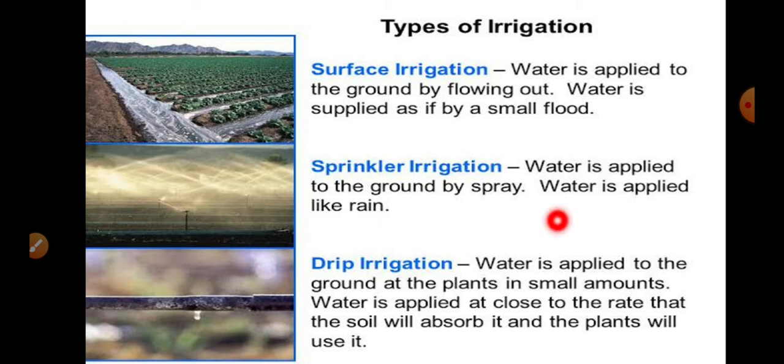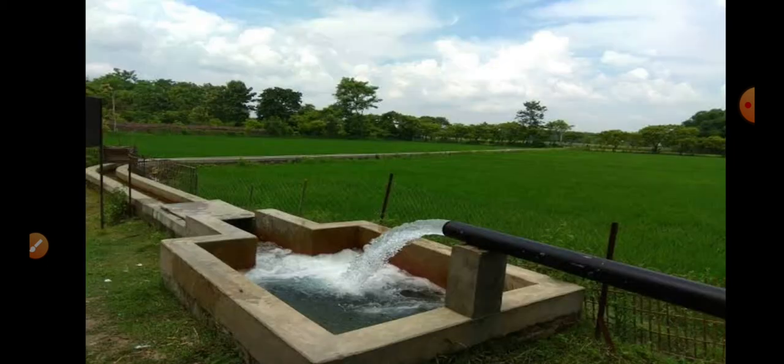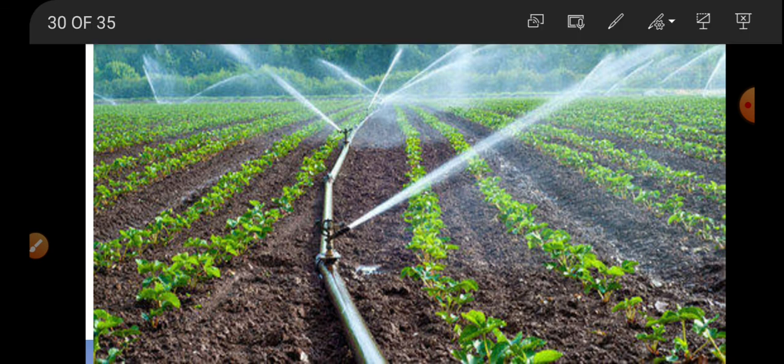The first and foremost method is called surface irrigation. Surface irrigation is a process where water is applied to the ground by flowing it. In the form of tube wells and open water, it is supplied all over the lands. This is the surface irrigation method, and it is one of the ancient methods. The second method is called sprinkler irrigation.